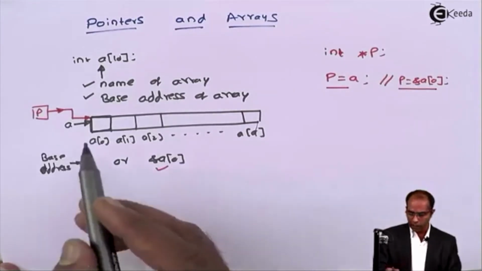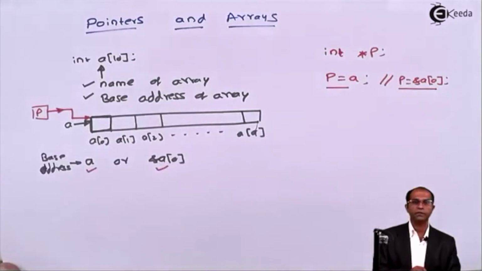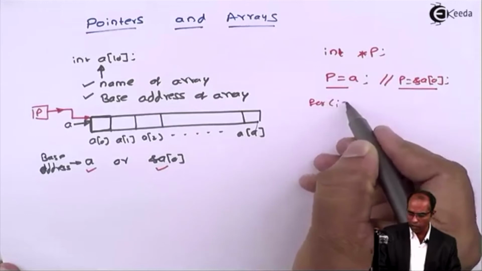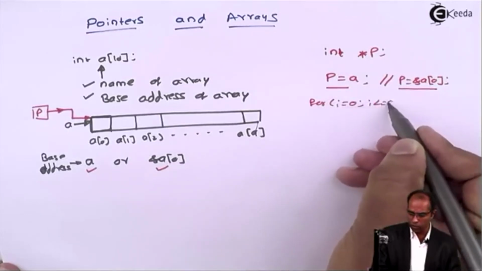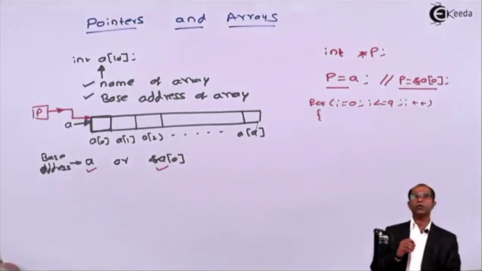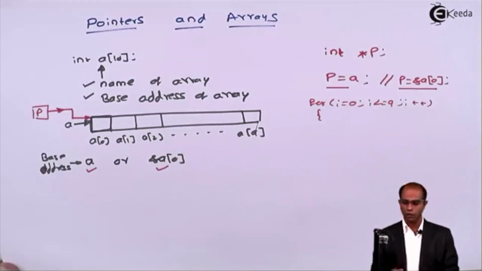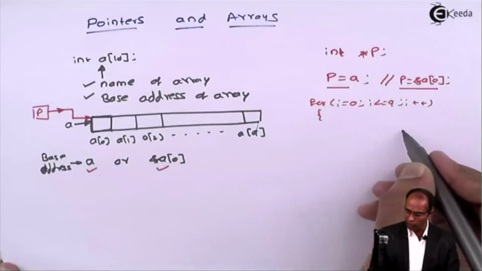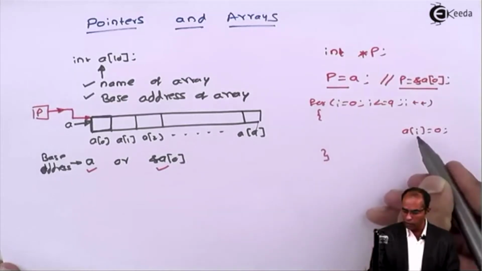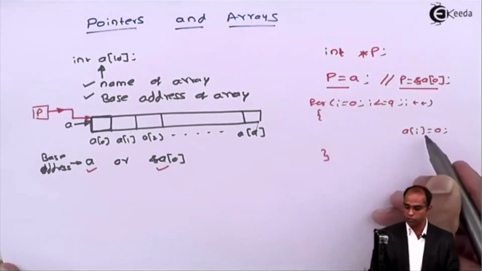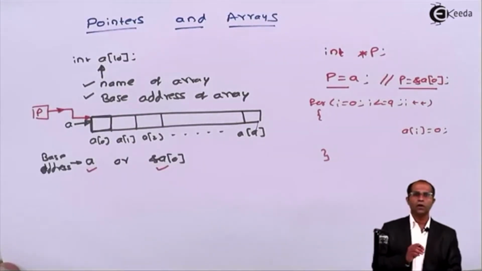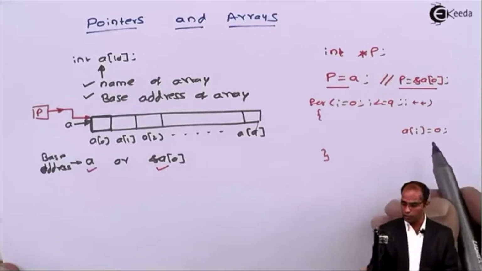Suppose I have to now access the array elements, I can use a simple for loop. I can say for i equals to 0, i less than equals to 9, i plus plus. Suppose I want to set all the elements of this particular array as 0. So I can say a of i equals to 0. Now here I have used the conventions of arrays to set the value 0 to all these locations. I'm just taking an example. All the 10 locations are set with the value 0 through the array location.